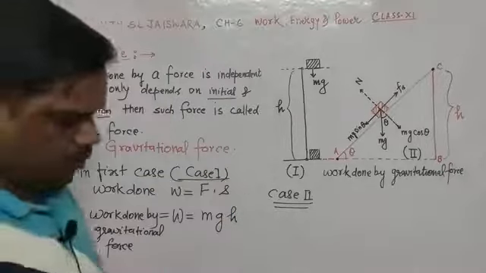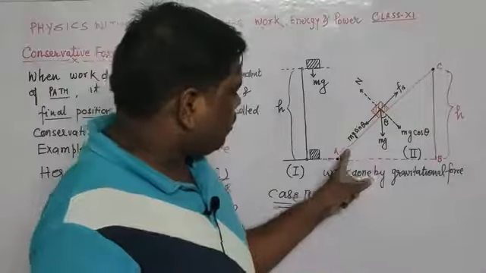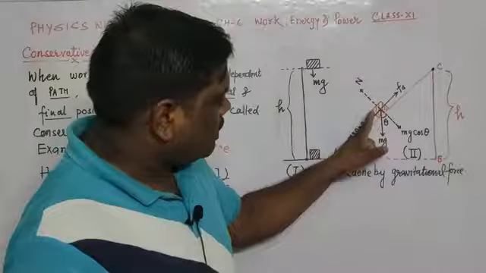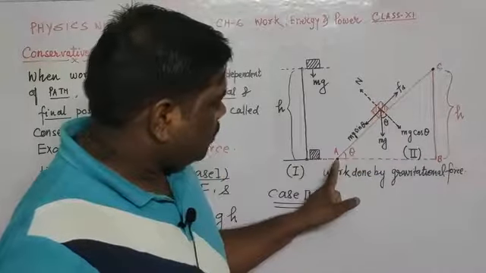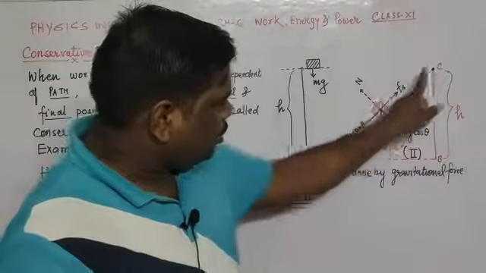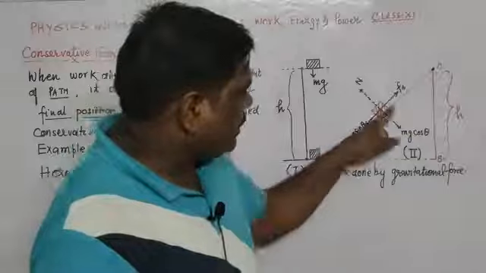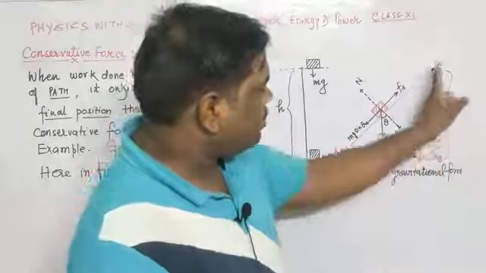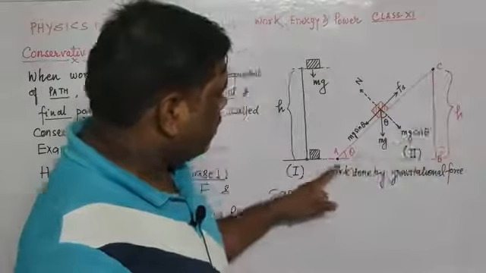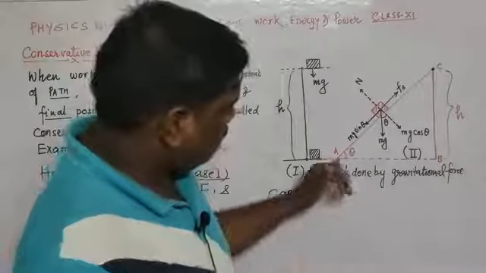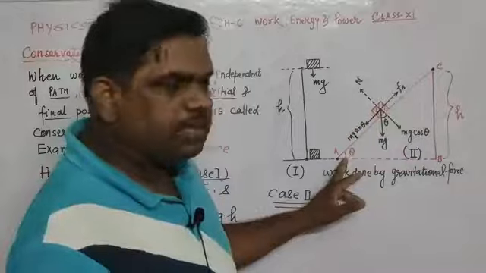Let us see case number 2, when we lift this object of mass m from the initial position, point A, to point C along this path. Instead of this vertical path, let us follow this inclined path, inclined at an angle theta.